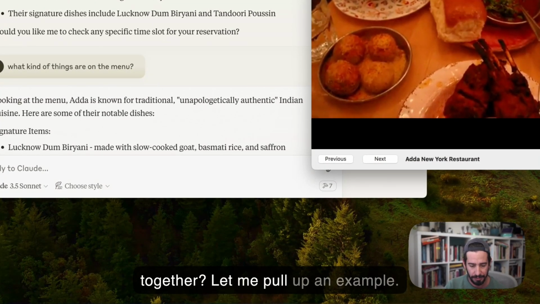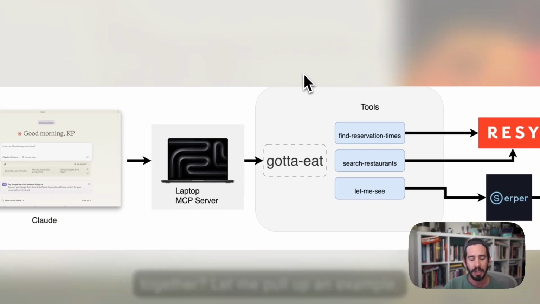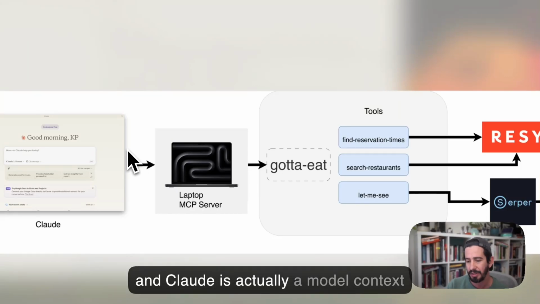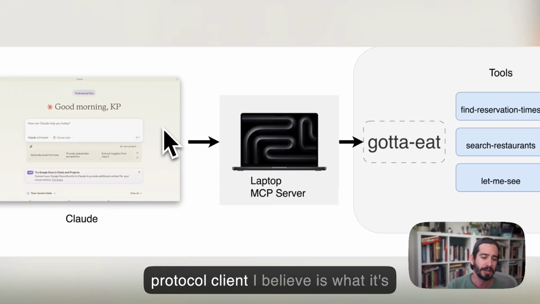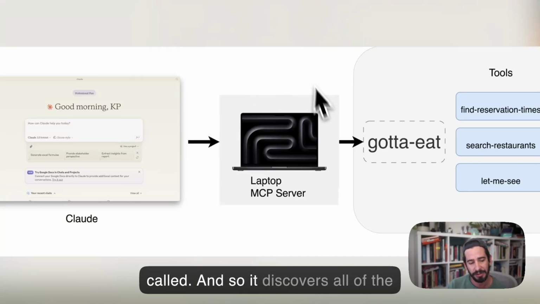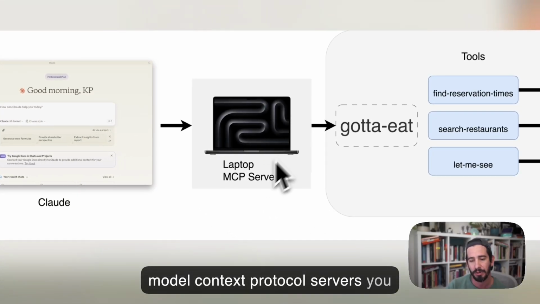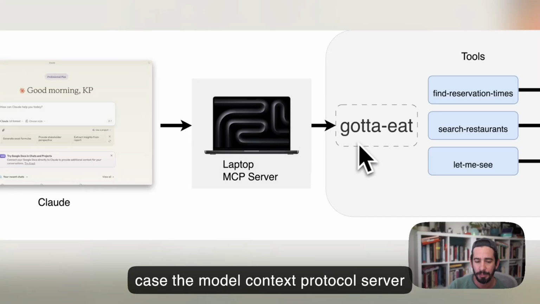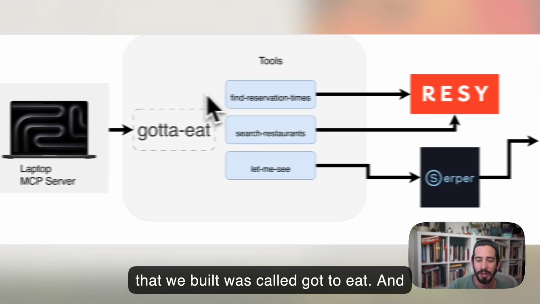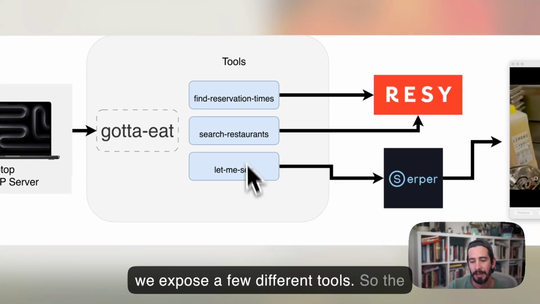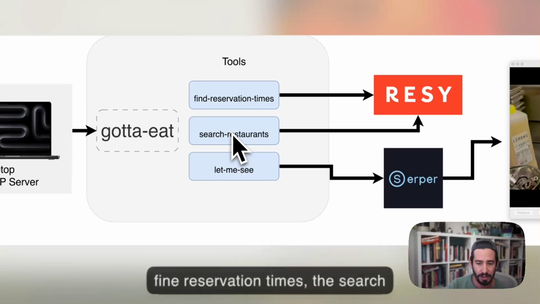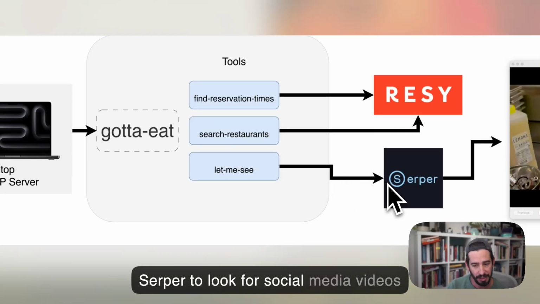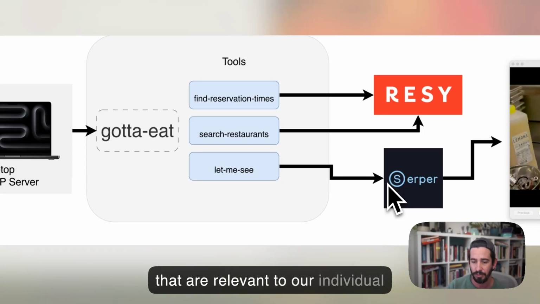Let me pull up an example. The way that this works is that you have Claude running, and Claude is actually a Model Context Protocol client, I believe is what it's called. And so it discovers all of the Model Context Protocol servers you have running on your laptop. In our case, the Model Context Protocol server that we built was called Gotta Eat. And we expose a few different tools. The find reservation times and the search restaurants both call out to Resy. The Let Me See calls out to Serper to look for social media videos that are relevant to our individual search.